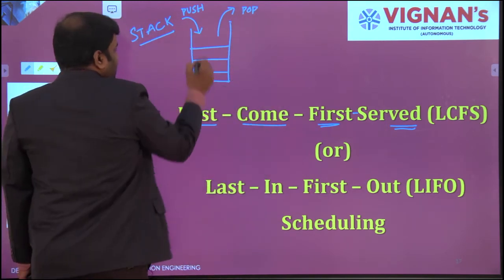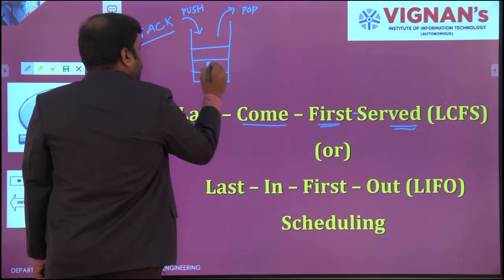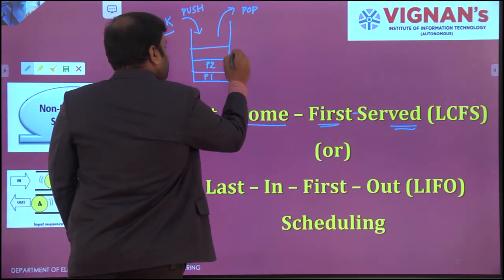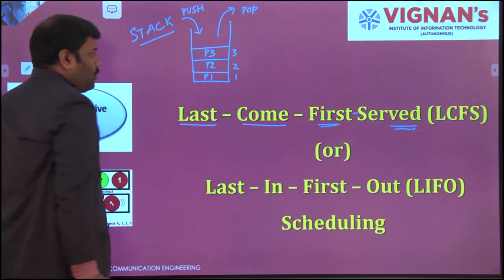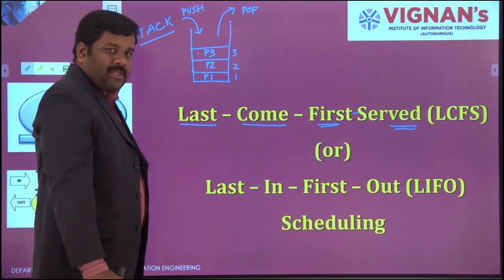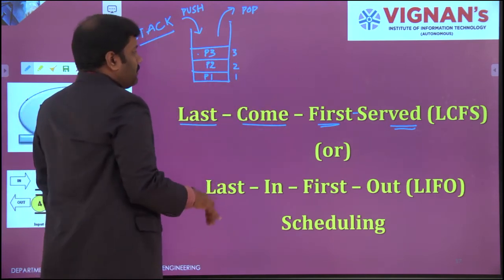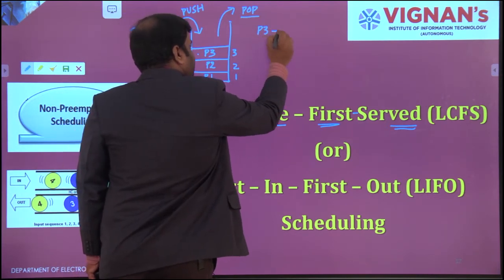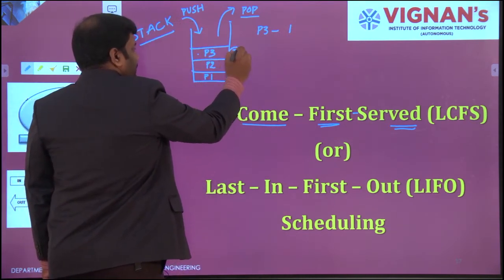First I have sent P1, so it will go to the last location. Next I will send P2, it will come to the second position. 1, 2, 3 positions, and then last I have P3. I sent P3 through the push operation, then P3 will come and sit in the third position. Now I would like to retrieve the data for utilization or execution. Then obviously, when I am popping, P3 will come first. Once P3 has come out, there is no information available in the third position.